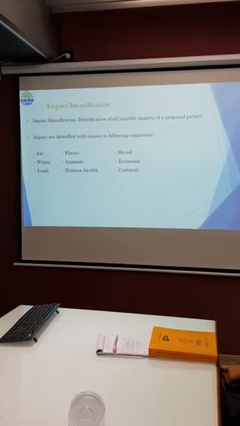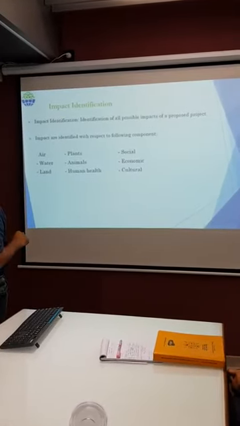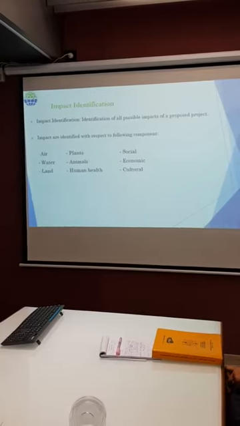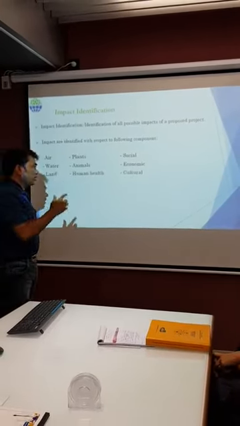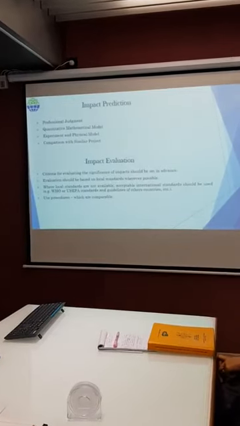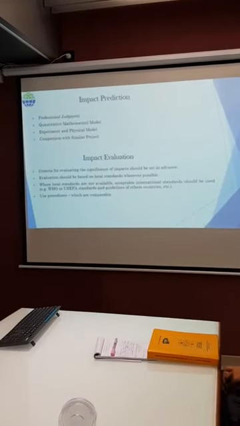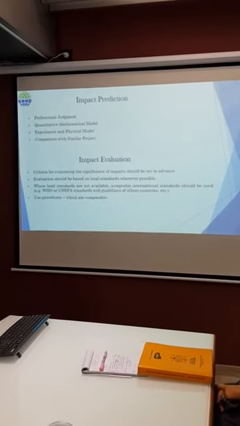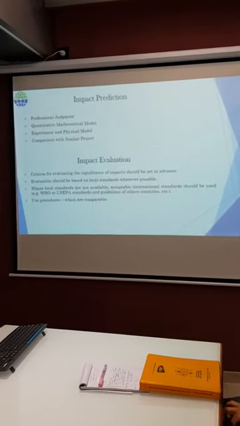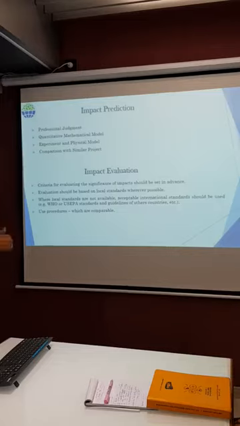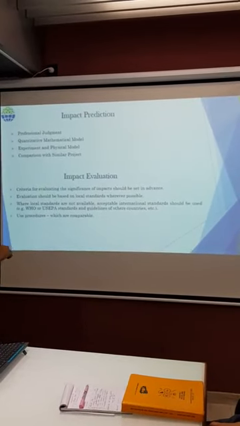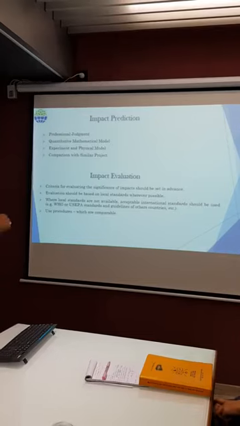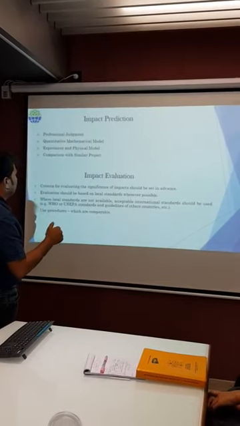Now impact identification. For impact identification, we have to assess in terms of air, water, land, plant, animal, human health, social, economic and cultural. The prediction: how can we actually predict the impact? The criteria are professional judgment, that is expert judgment; quantitative mathematical models, like the Leopold model; some experimental physical models; and comparison with similar projects.